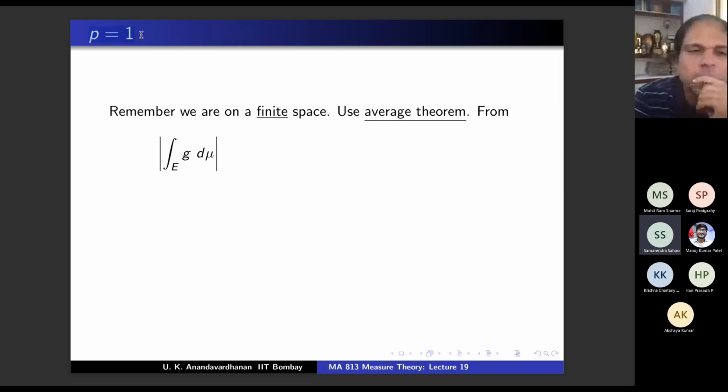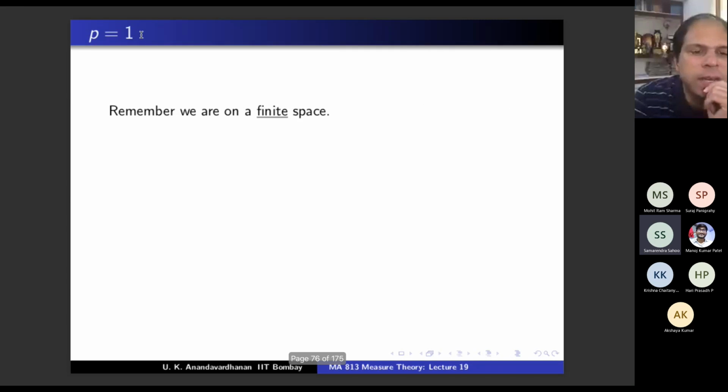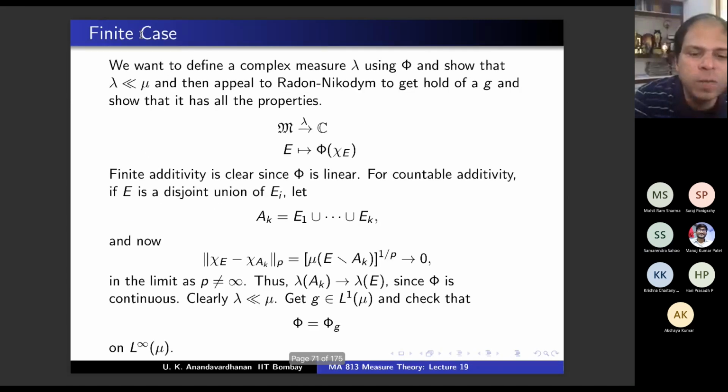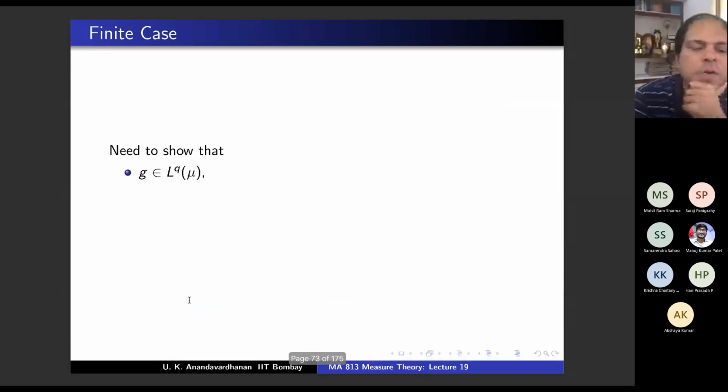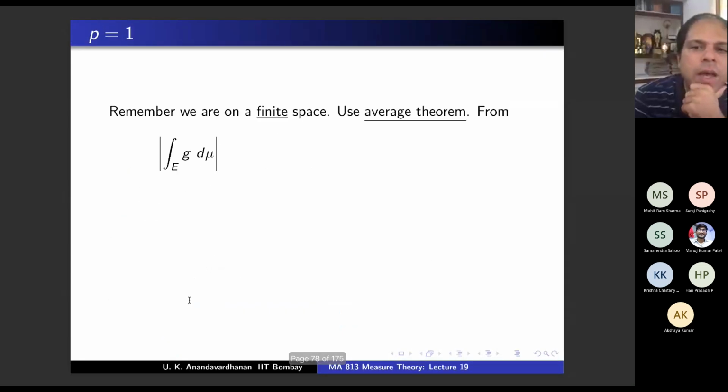Q is infinite. Infinity. And you know, right now at this stage on infinity, you know something more. That's why we are doing P equal to 1, and for P equal to 1, use the average theorem. And the modulus of the integral is less than or equal to the integral of the modulus. No, the modulus of the integral is equal to, what is the integral of g d mu? The integral of g d mu is lambda of E, no?